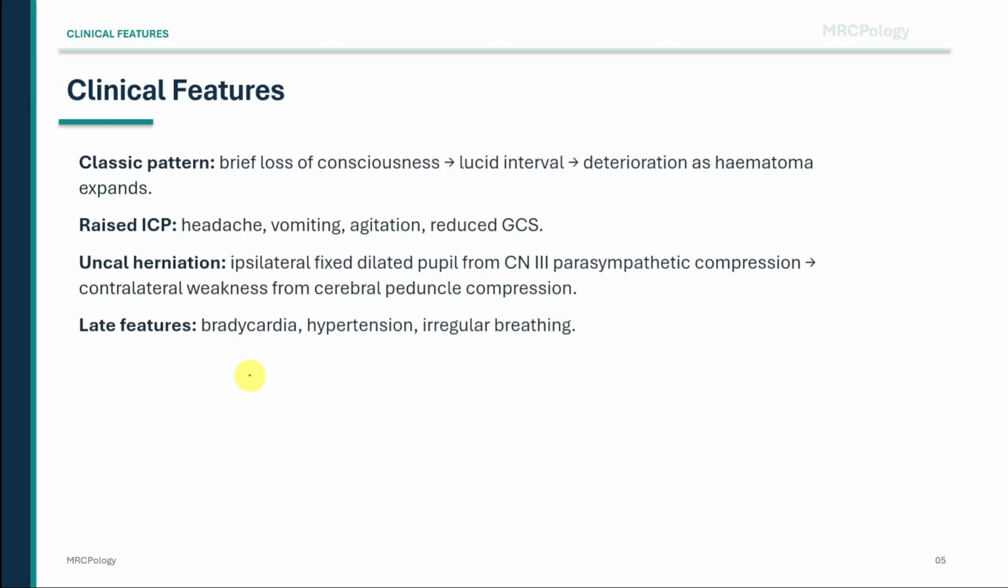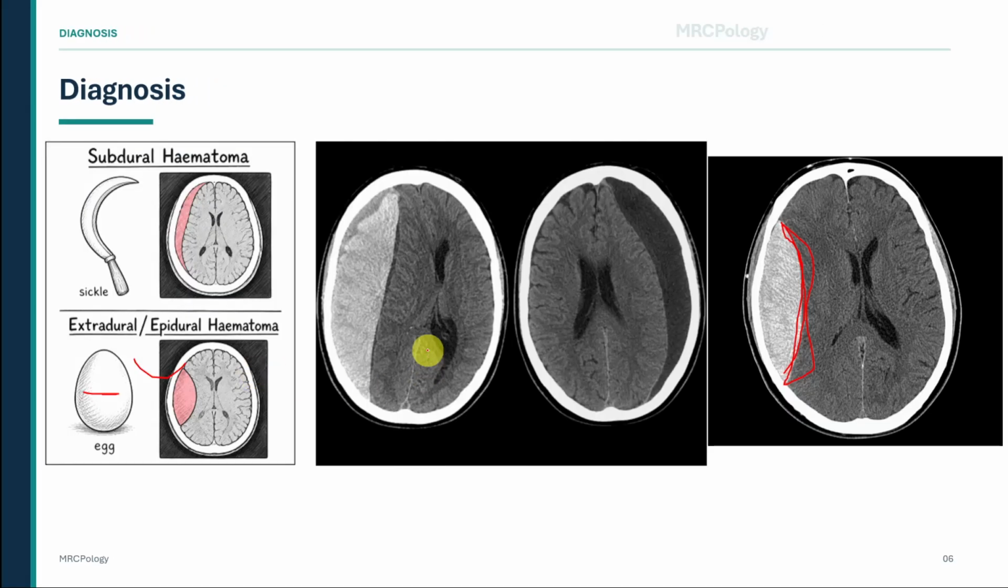Now compare this with subdural hemorrhage. Subdural hemorrhage is usually venous from torn bridging veins and is crescent-shaped or sickle-shaped. It can cross suture lines because it lies beneath the dura. Extradural hemorrhage is usually arterial, outside the dura, and is egg-shaped because it is limited by sutures. A simple memory aid is S for subdural and sickle-shaped, E for extradural and egg-shaped.